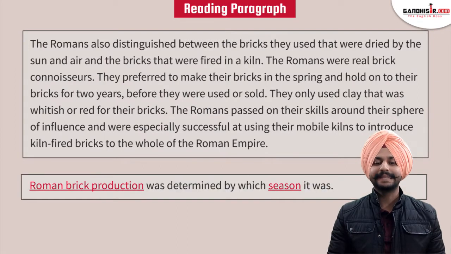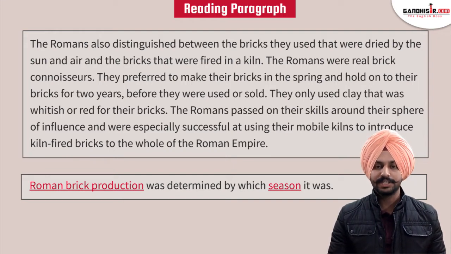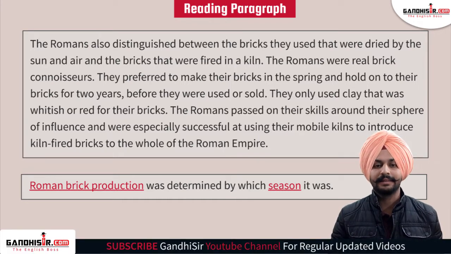So here it says Roman brick production was determined by which season it was. It is a very simple question in which they're asking us that the brick production was determined by the season. So our keywords are the season and the Roman brick production, and we will look for this information in the paragraph. We'll start from the starting.